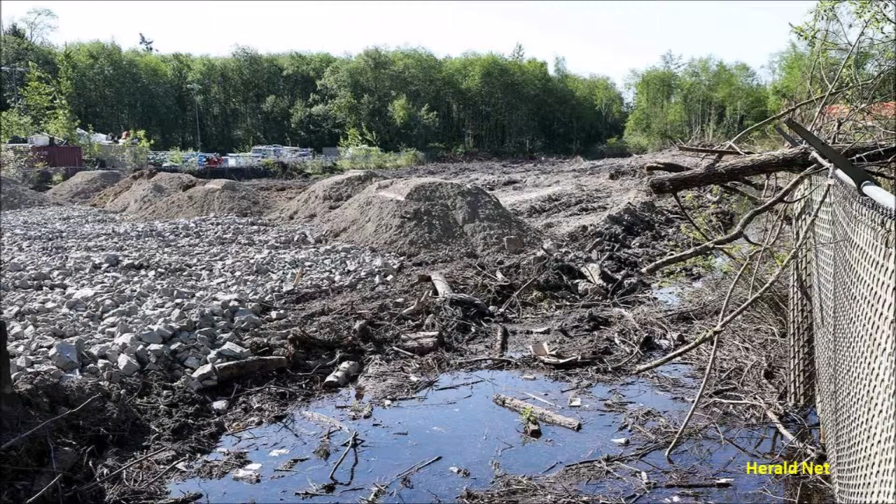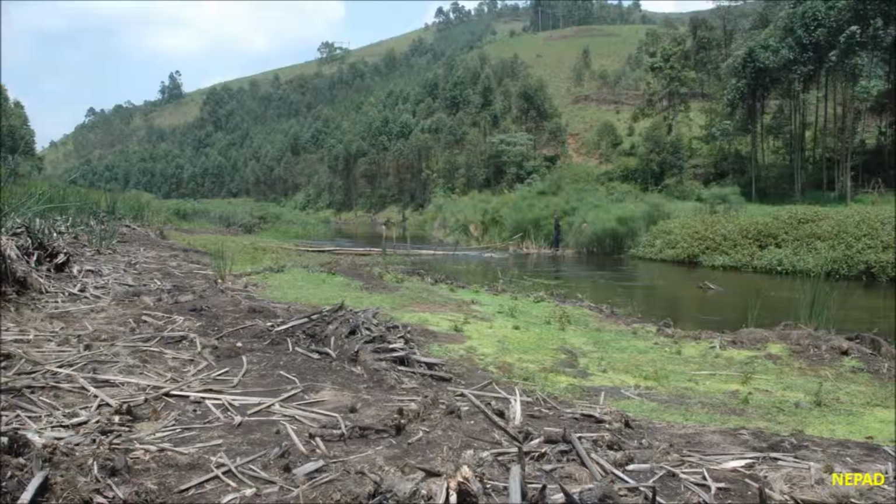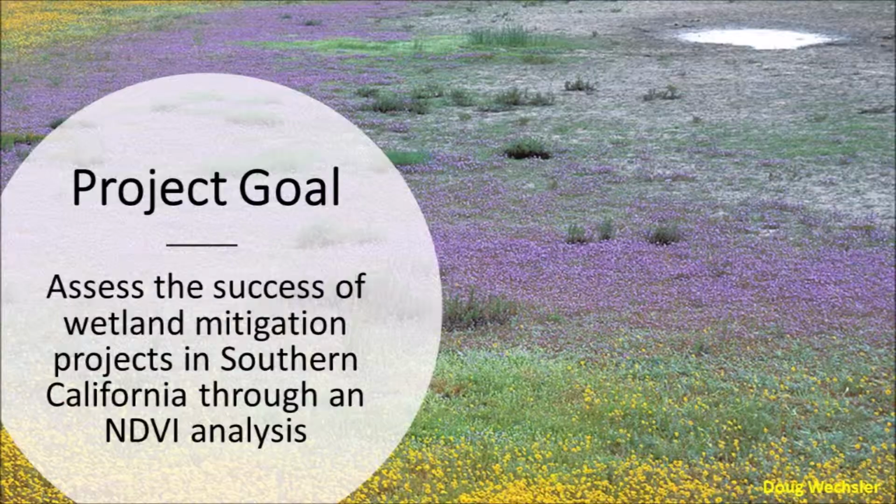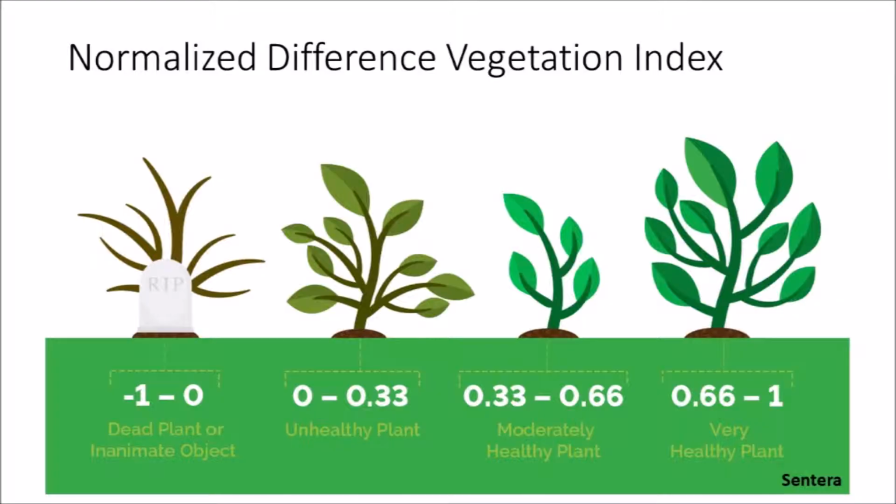There is growing concern regarding the effectiveness of the Clean Water Act in protecting natural wetland habitats. Studies have shown that the enforcement of mitigation policy does not always ensure no net loss to wetlands, and in many cases the acreage of viable wetlands has decreased over the years. The goal of this project is to understand if mitigation has been successful in preserving wetland habitat in Southern California.